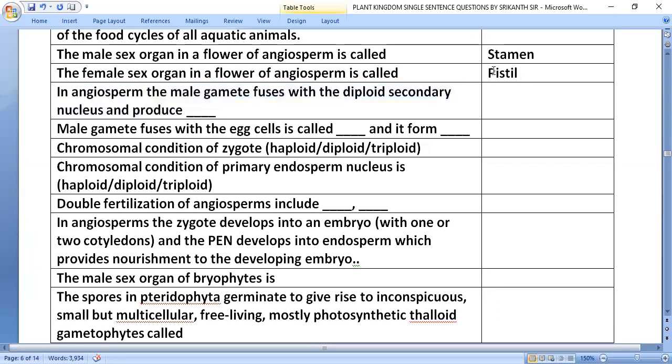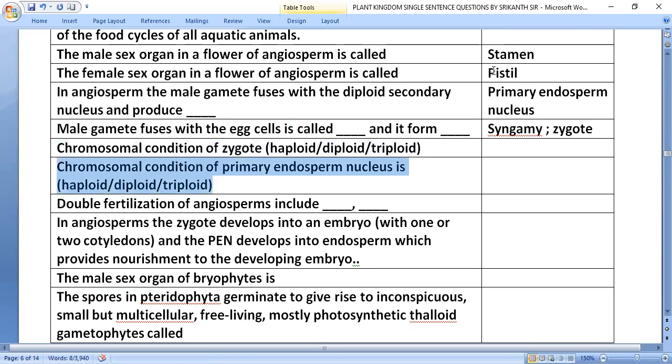In angiosperms, the male gamete fuses with the diploid secondary nucleus and produces the primary endosperm nucleus. Male gamete fuses with the egg cell, the process is called syngamy and it forms the zygote.